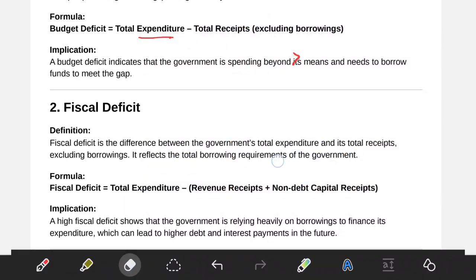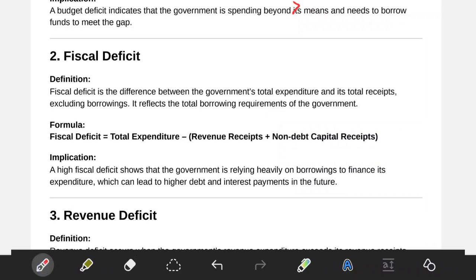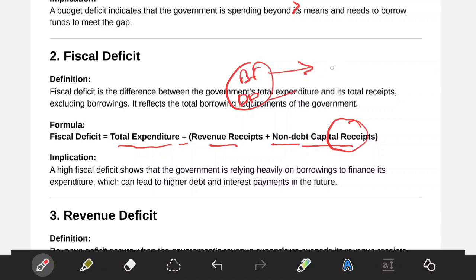So whenever you are calculating the fiscal deficit, it is very important that you write it like this: total expenditure minus revenue receipts plus non-debt capital receipts. So we have excluded something going from budget deficit to fiscal deficit. In the budget deficit we included all debt and non-debt receipts, but in fiscal deficit we add only non-debt capital receipts. Debt capital receipts are removed from the fiscal deficit.